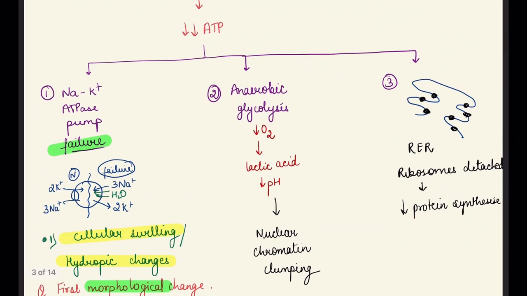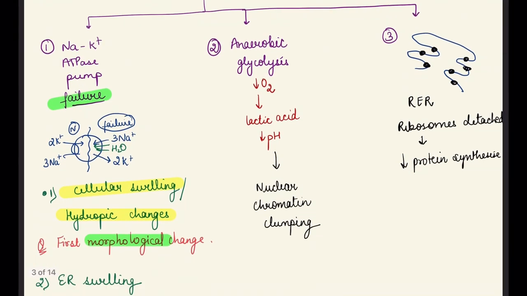So due to the mitochondrial dysfunction, three processes take place. Sodium potassium ATPase pump failure, due to which there is cellular swelling, hydropic changes, ER swelling, and myelin figures are formed.